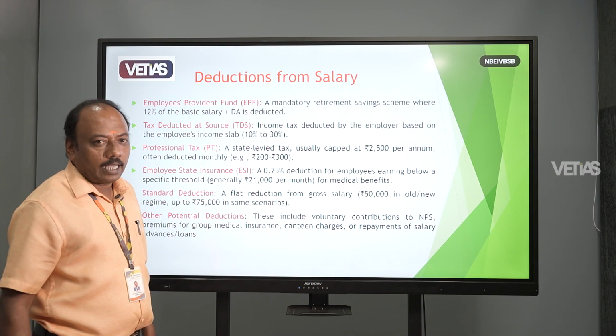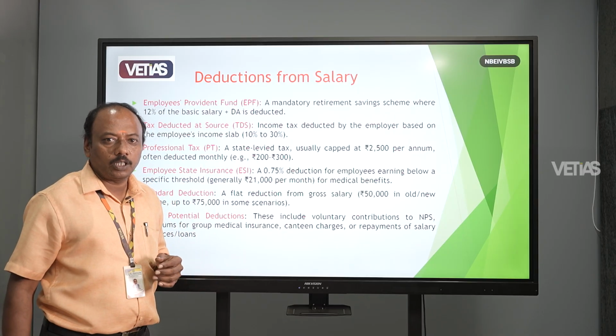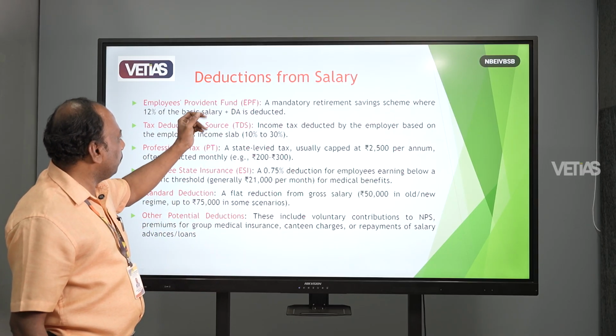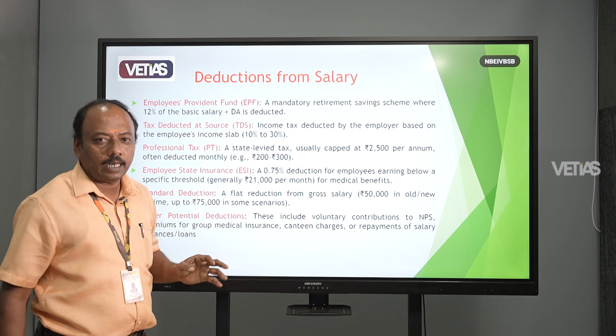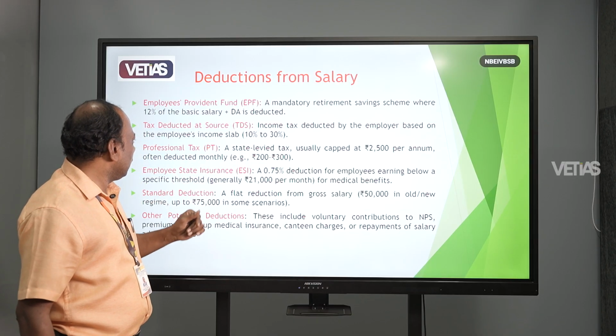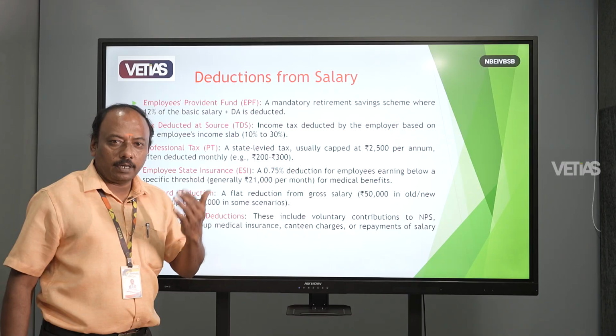So, deductions from the salary. Suppose you received the salary, after that there are deductions also. What are all the deductions? Employee Provident Fund, that means EPF, 12% of the basic salary is calculated. And deduction for TDS. Suppose your earnings come under TDS.